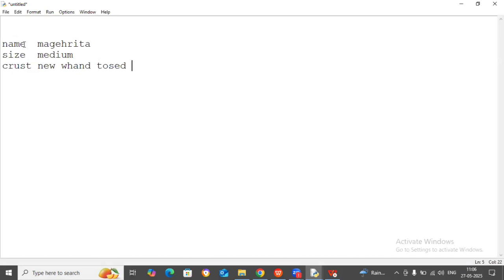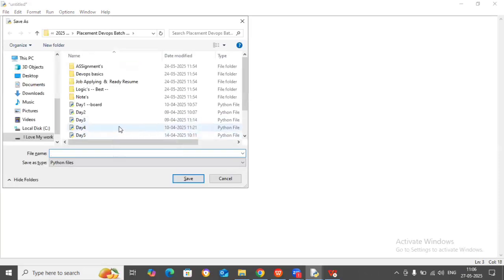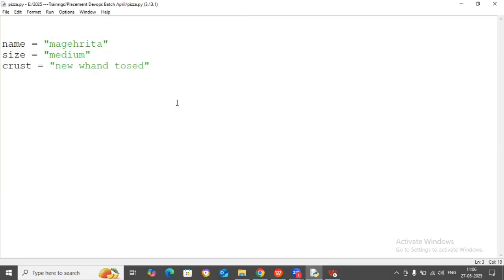So this code, if I'm writing, the product is what? Variables are what? Name, size, and crust. What is data? Data is Margherita and all this. You have to use what symbol here? Double quotes. I told you why we write keywords or symbols: to instruct the compiler, or instruct Python. Correct or not, guys? We have to use double quotes and save this with the name of the product. What is the name of the product? Pizza.py. Clear or not?